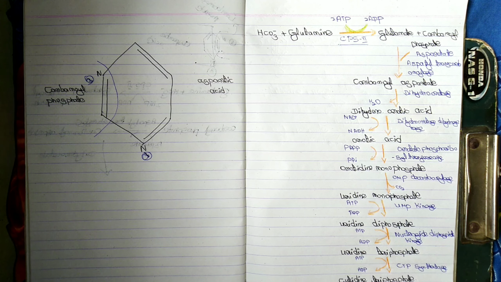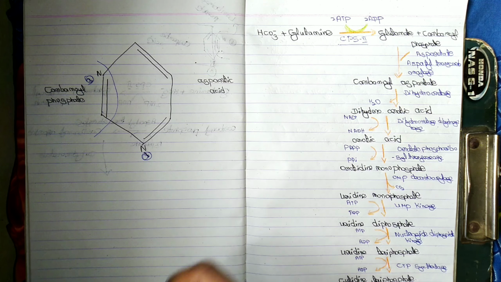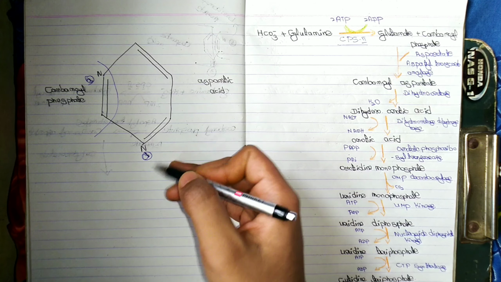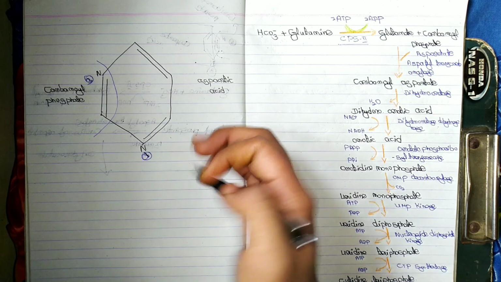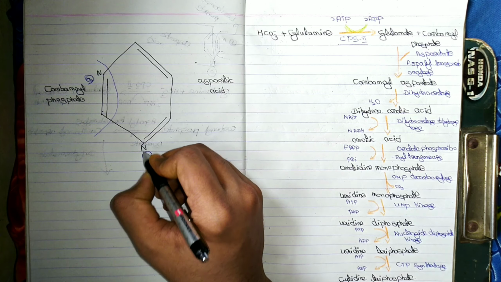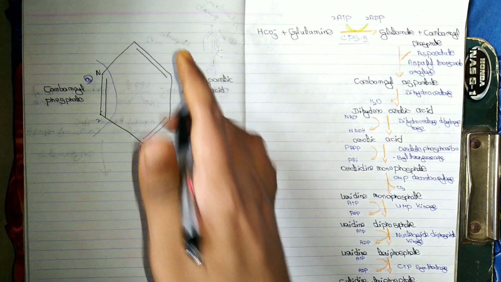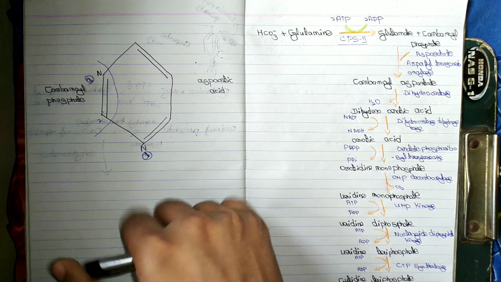Study about de novo synthesis of pyrimidine. De novo synthesis of pyrimidine has 8 steps. First, we'll study the structure of pyrimidine. Pyrimidine has one ring, whereas purine has two rings. In the pyrimidine, numbering is done in the clockwise direction. In purine, it is anti-clockwise direction.